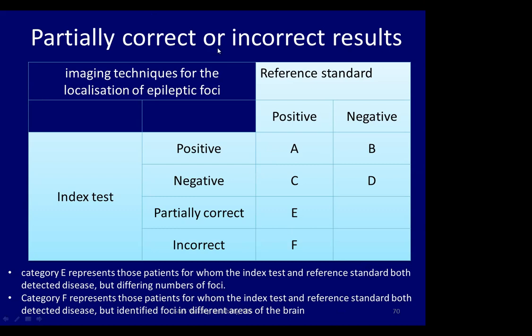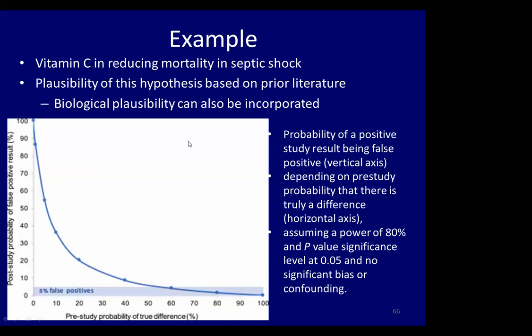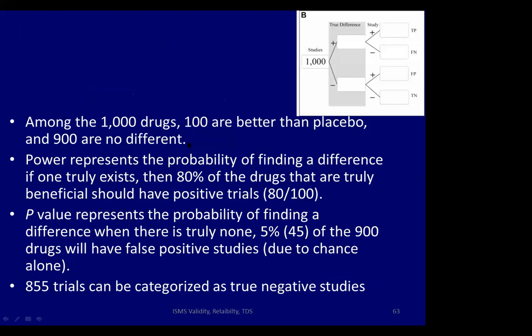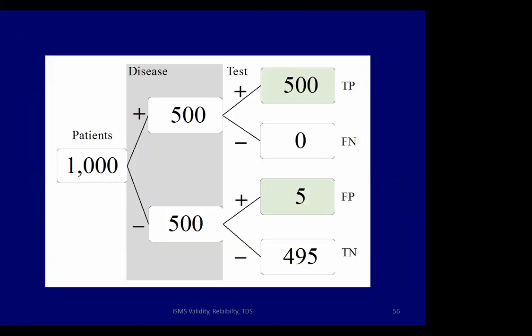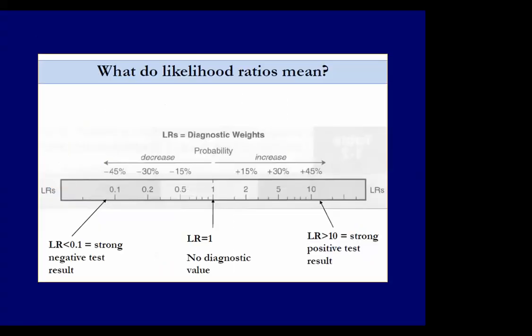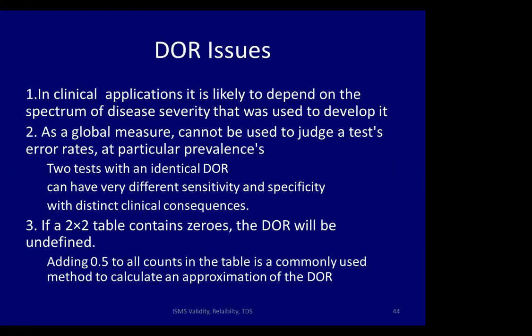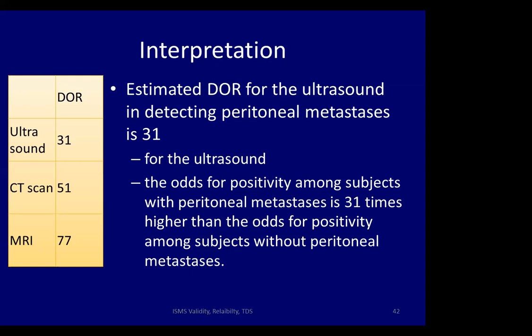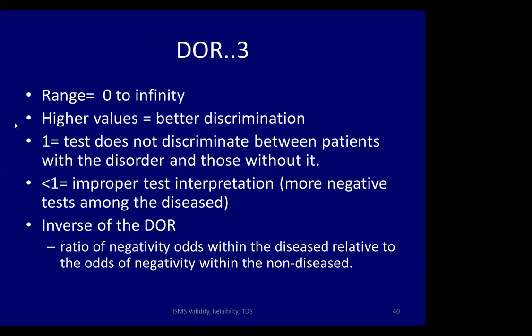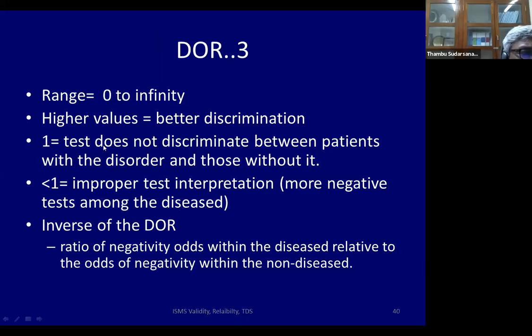Sir, in the diagnostic odds ratio test, can you please repeat the range of the diagnostic odds ratio? Diagnostic odds ratios of more than one are useful. A diagnostic odds ratio of one means no use: the test cannot differentiate between people with disease and without disease.